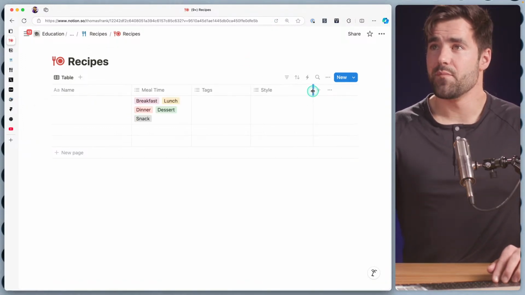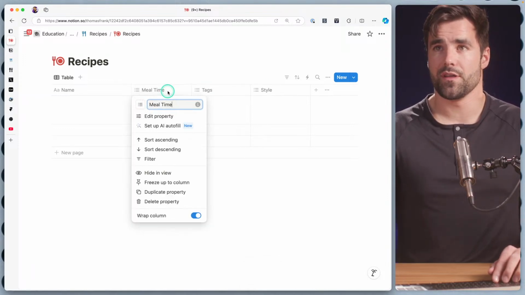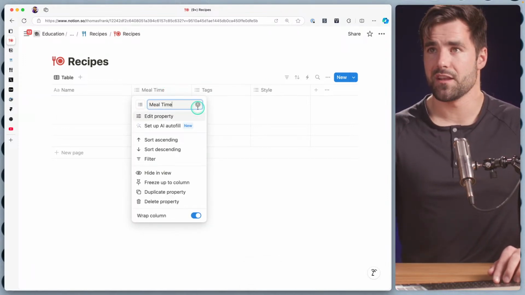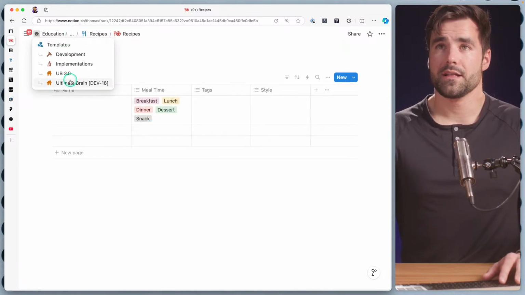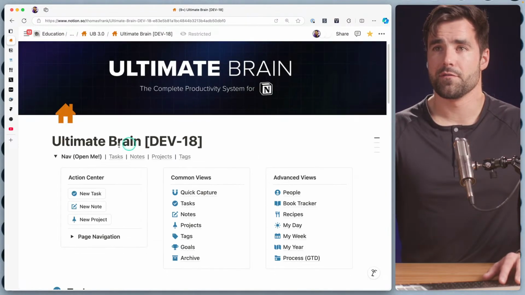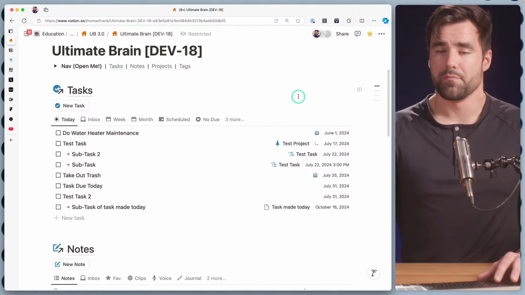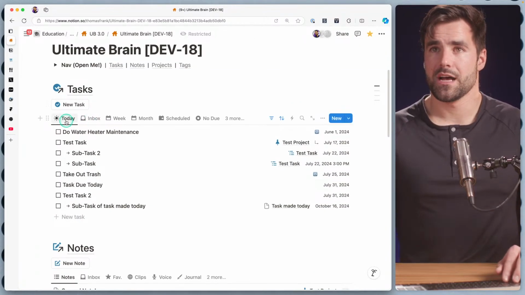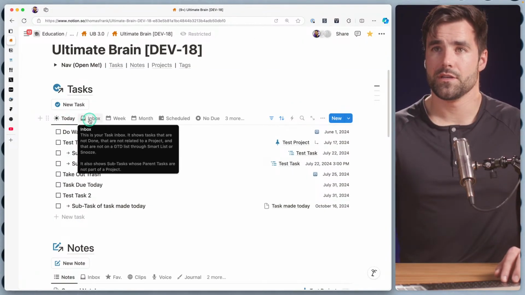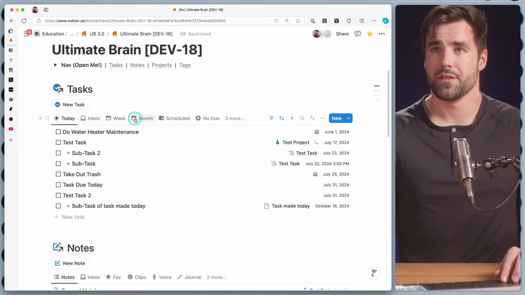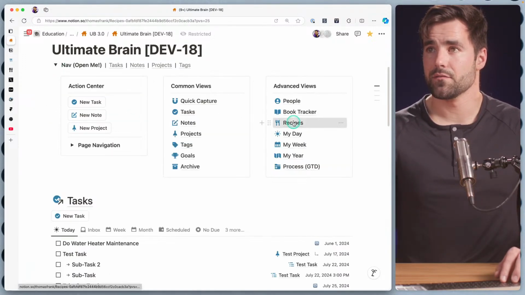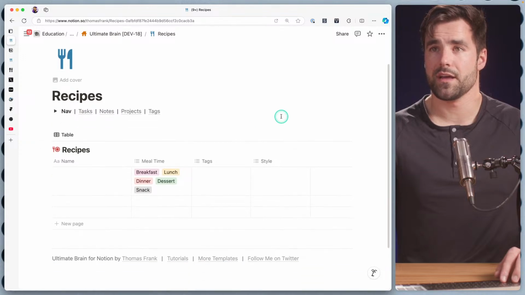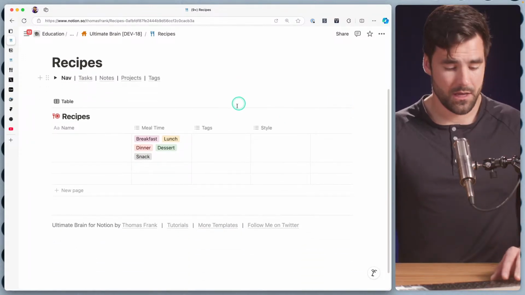One cool thing that I've been doing, and I'm not sure if I'll do these immediately, with all the rest of this template that I've been building is adding these descriptions here, which ends up being really useful for newer viewers or people who are newer to Notion, because they can just hover over these little views here and they can basically see everything they need to see, which I think is pretty handy. So we're going to be adding those a little later on once we have a handle on the structure of everything. We've got tags there.